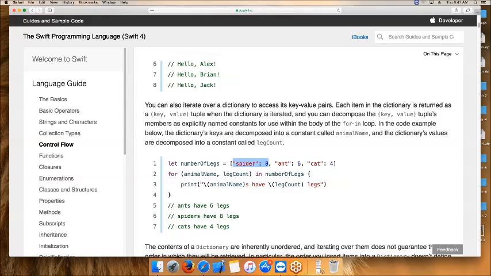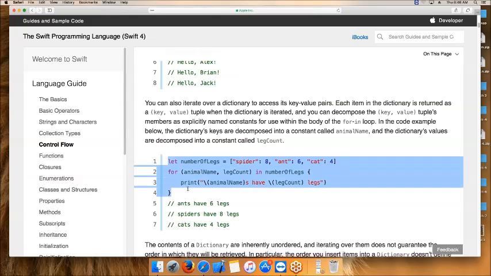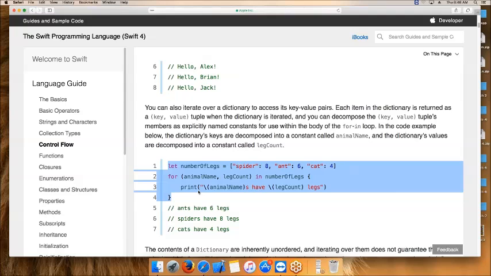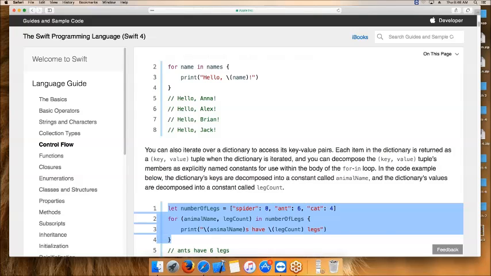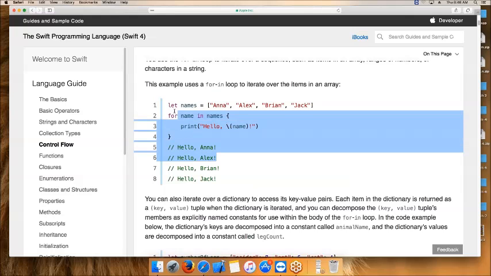Got it? For a dictionary, 2 things are required. One is the value, anything you can write. Here you will get a value. Here you will get a key. So they are writing like this. The dictionary we can write in a for in loop. Write it, everybody. And the dictionary for in loop. Under the control flows heading, write a for in loop and how it will work. One object you can declare in array format, and with for in just one or two we can write it and print it. We can see the result like this.